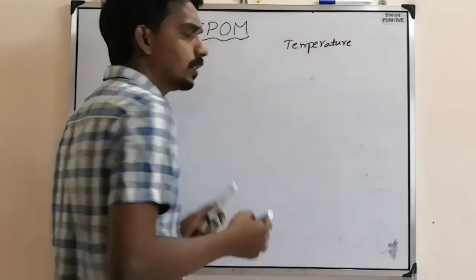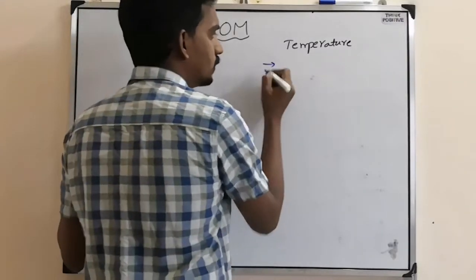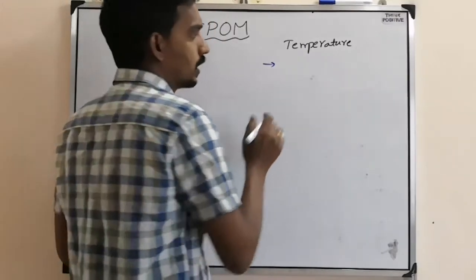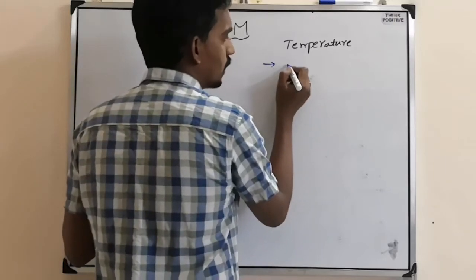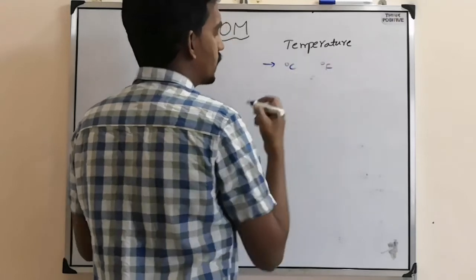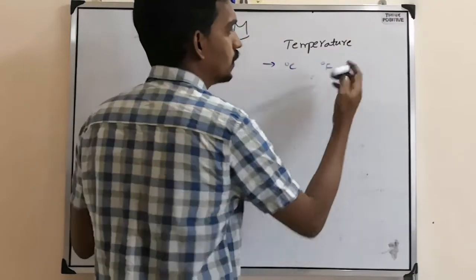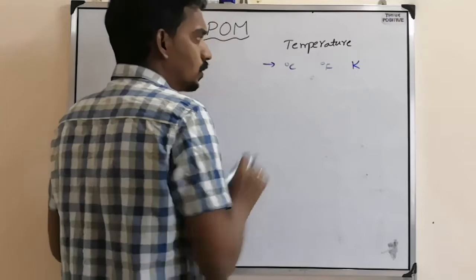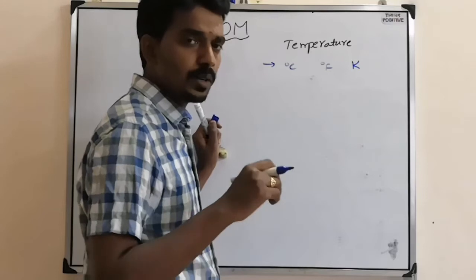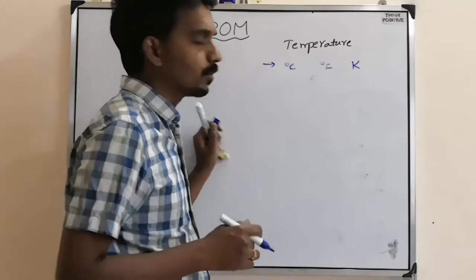Temperature we will measure in three different scales. First one, degree Celsius scale. Second one, degree Fahrenheit scale, and third one, Kelvin scale. In each scale there is one lower fixed point and one upper fixed point. We also call them the freezing point and boiling point.